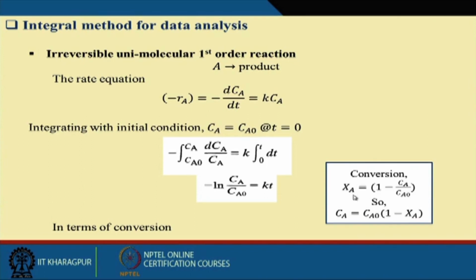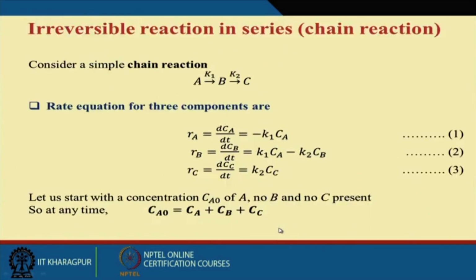The conversion factor, I told you, Xa equals Ca0 minus Ca by Ca0. That is the fraction of the substrate that is converted into product, and this is equal to dx by dt, which is nothing but Ca0 into that. We can write this in the form dXa by dt equal to K into 1 minus Xa. We can write it in this form.